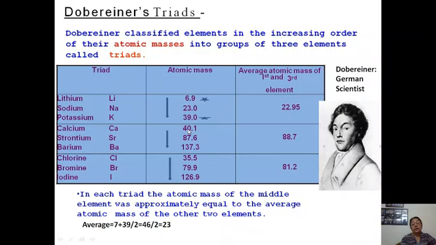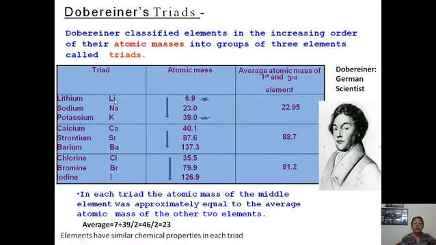If you add the atomic masses of calcium and barium and divide by 2, you will get 88.7, which is quite near to strontium. But please remember that these elements have similar properties in each triad.